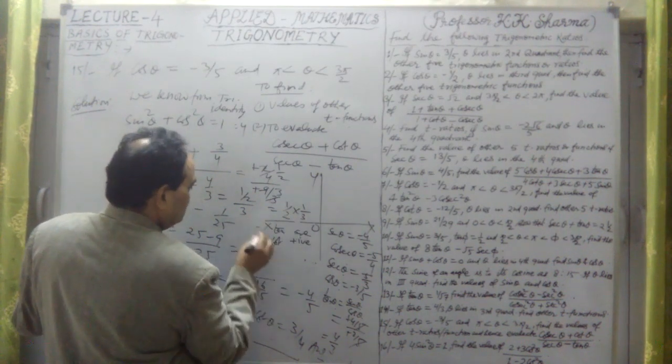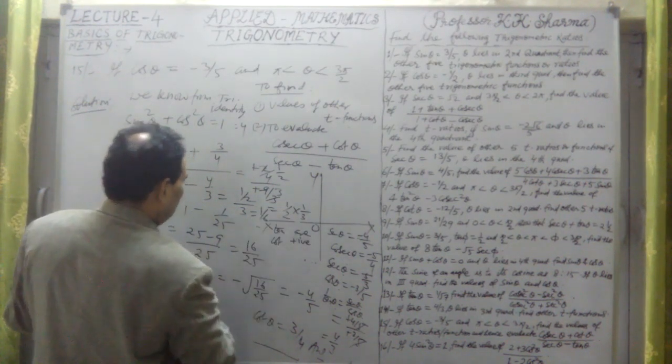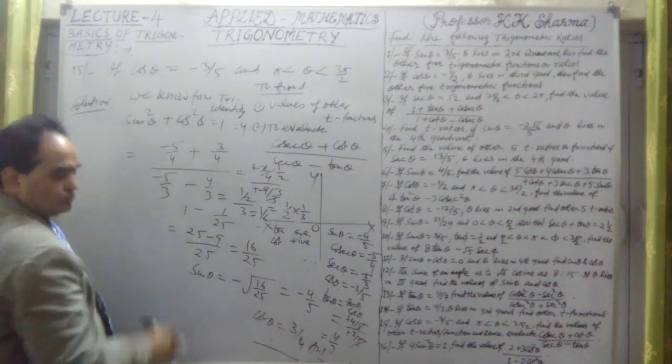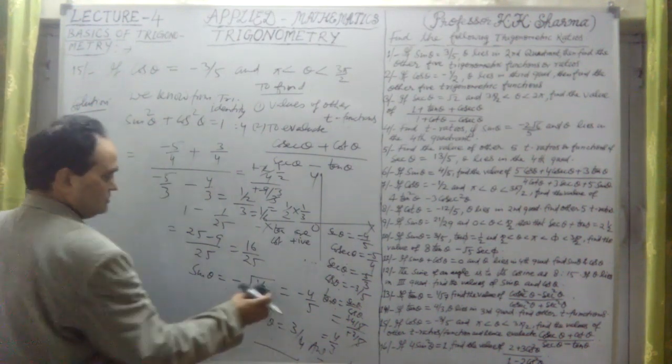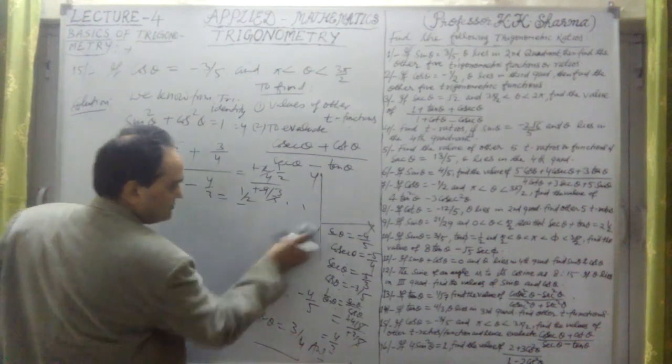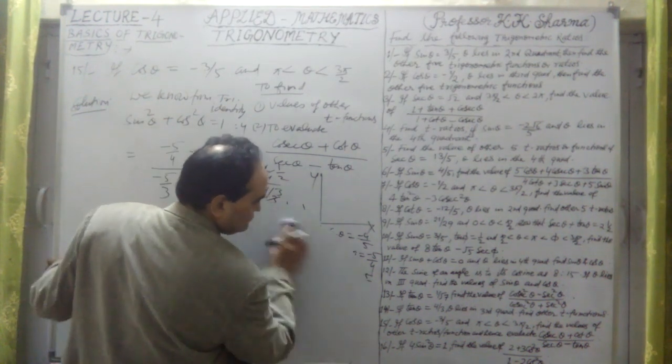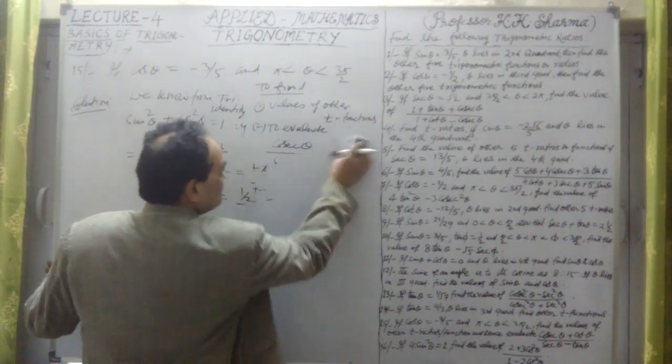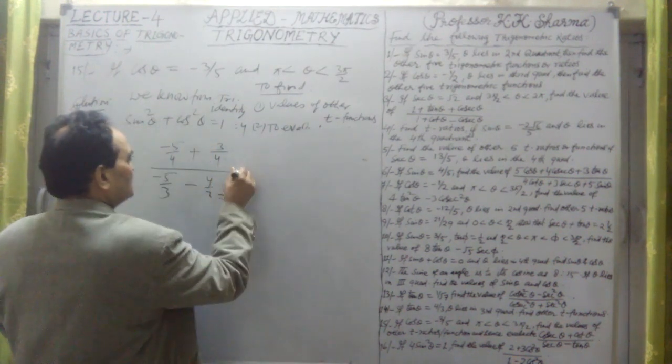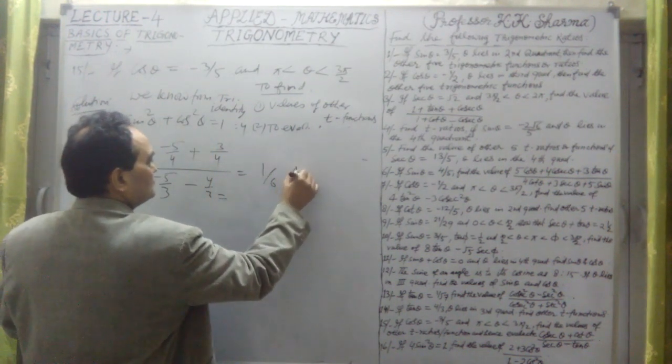It is 1.6. The answer is a positive value, 1.6. The same answer is obtained by the triangle solution method. This is the second answer.